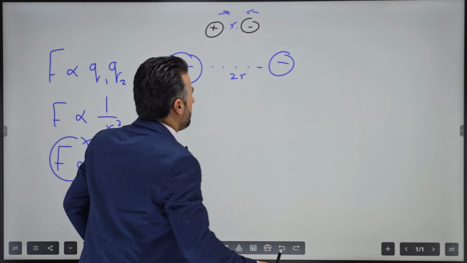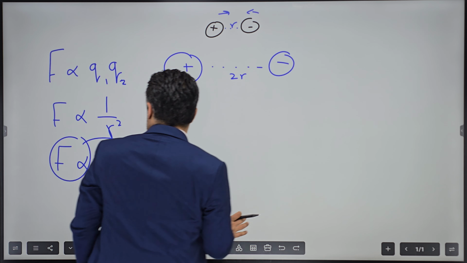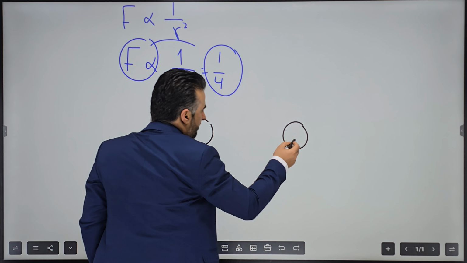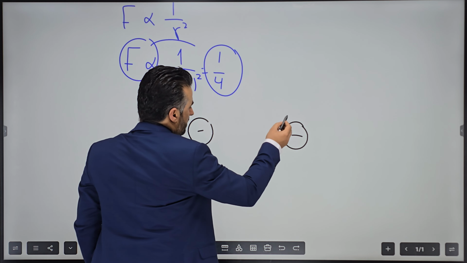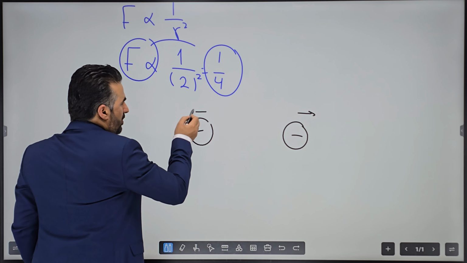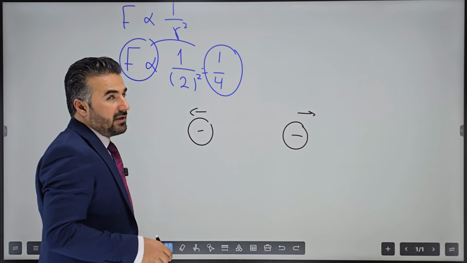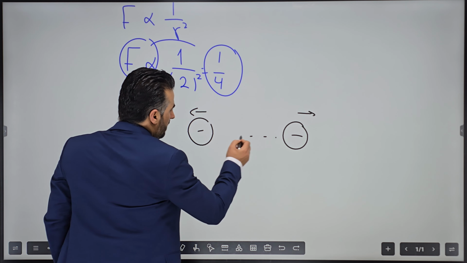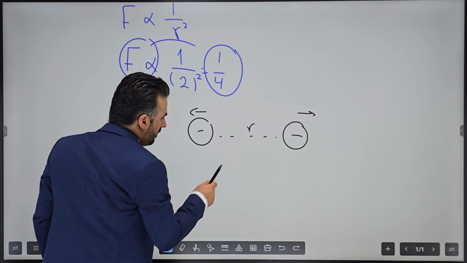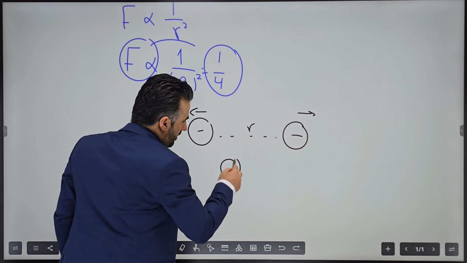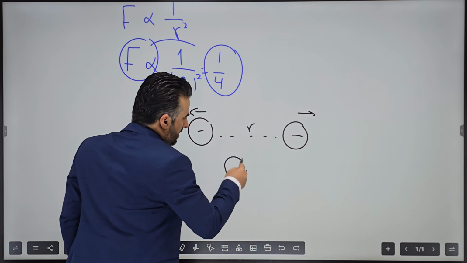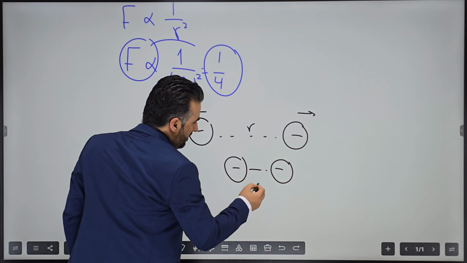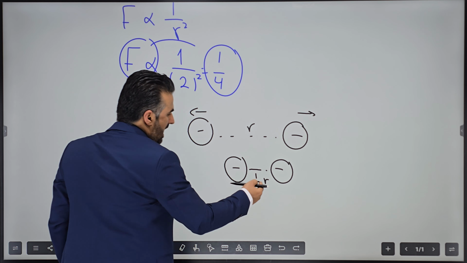What happens in another case, if the two charges are far from one another, what happens if we bring them closer? Let's say the force between two negative charges: they push each other away because they repel each other. But what happens if I bring them closer now? These are the two same charges. If we bring the distance to half of the previous one,